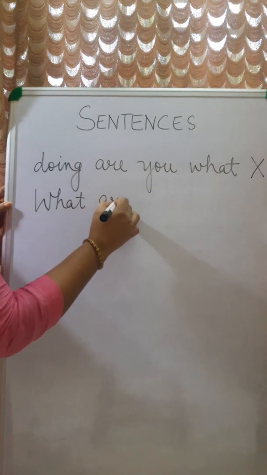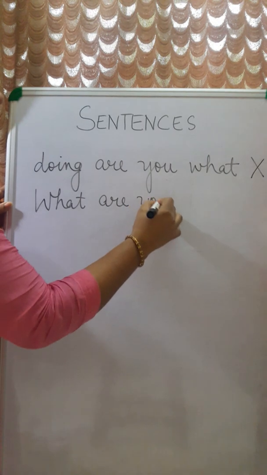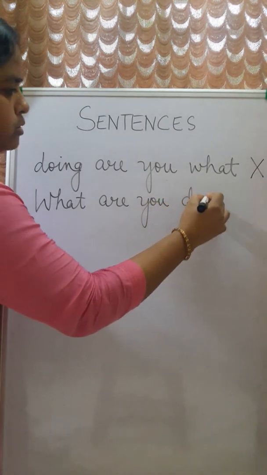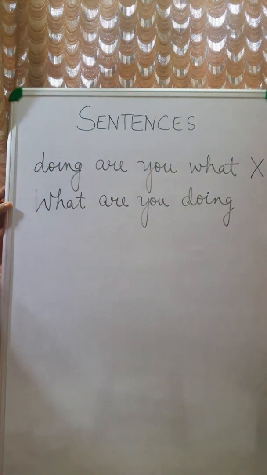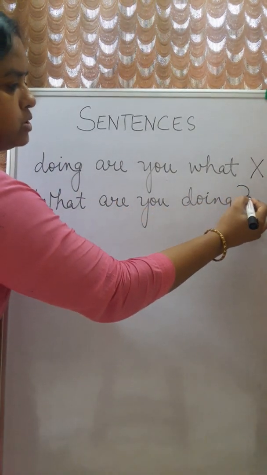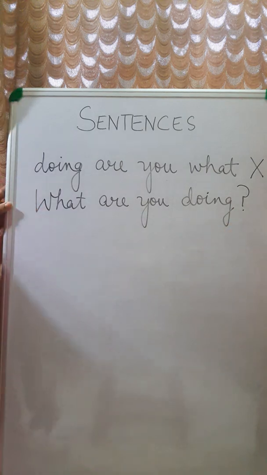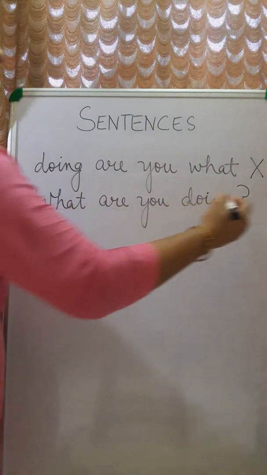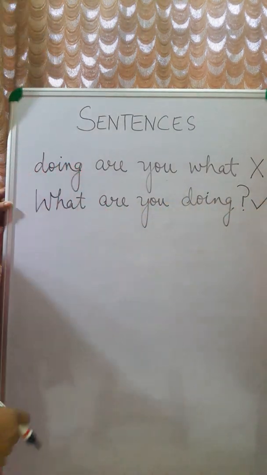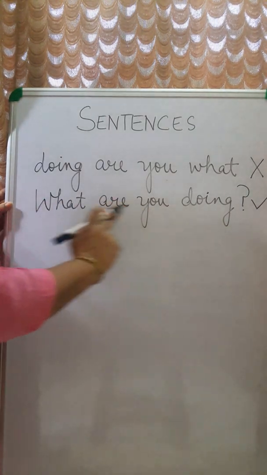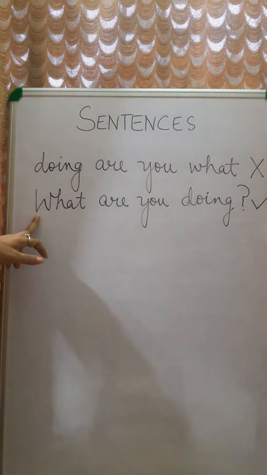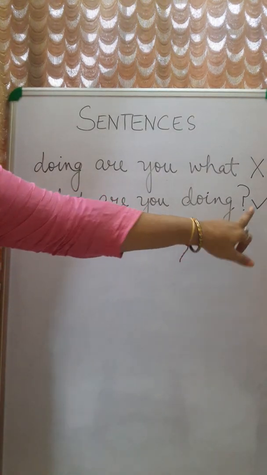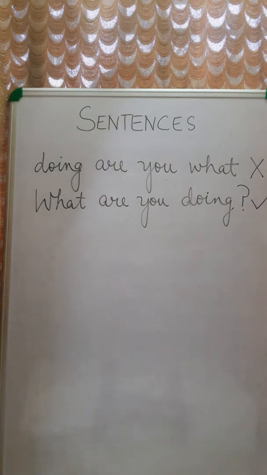What are you doing? And here you're asking a question, so here we will write a question mark. Now this is a sentence. What are you doing? It makes a sense. It is starting with a capital letter and ending with a question mark.